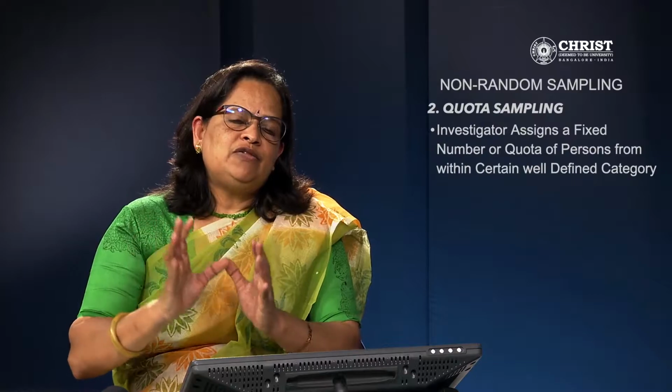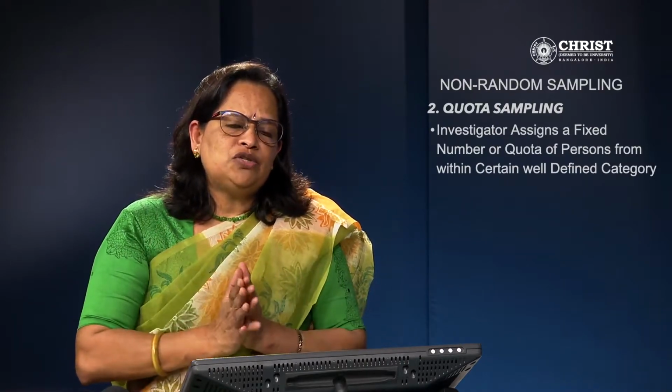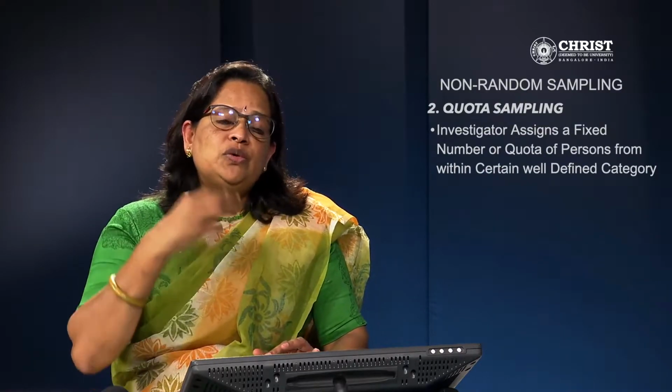Now the second one is quota sampling. Here the investigator assigns a fixed number or quota of persons from within certain well-defined categories. So that you have to remember. See, for example, if you want to conduct a survey among college students. If my idea is to survey 100 students from all the colleges in Bangalore, I will get the quota of 100 students. Imagine 500 colleges are there in Bangalore city. From each college I have to select 100. That is the quota given to me. So accordingly, I have to select any 100 students.